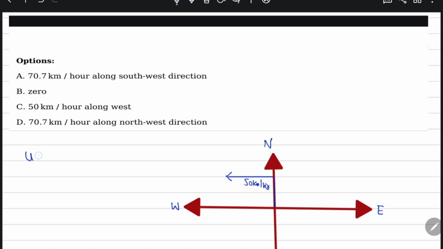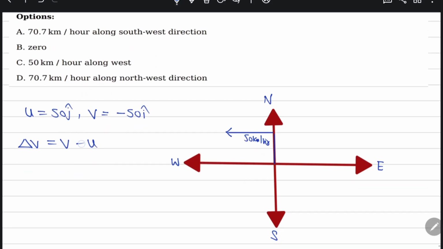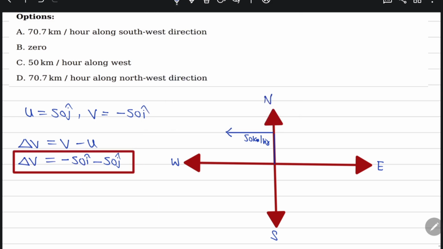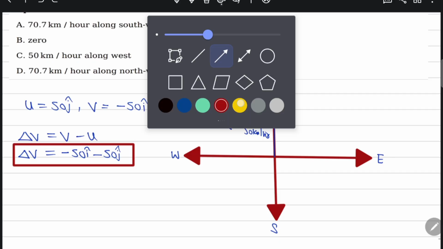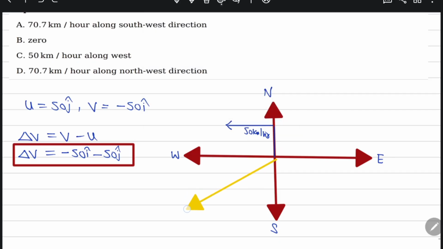their initial velocity is 50 j cap, and the final velocity is minus 50 i cap. Then the change in velocity is v final minus v initial. So that is minus 50 i cap minus 50 j cap. That is the change in velocity. Let me draw this with a different diagram so that you can easily understand.